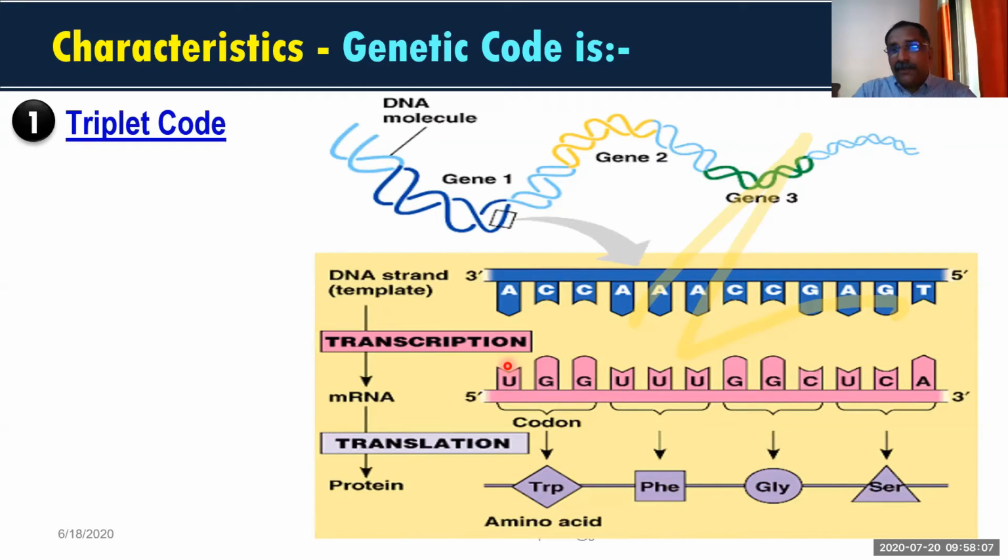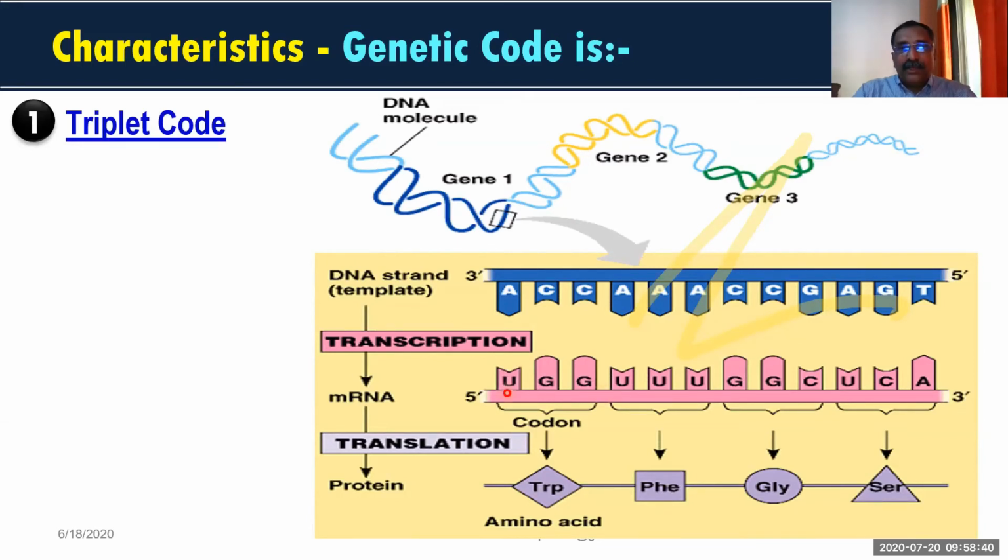So we have only 20 amino acids. That is why the least number we consider is 3 nitrogen bases. So remember, it is a triplet. Genetic code character number 1: the genetic code is triplet. That means there are 3 nitrogen bases, or we can say 3 nucleotides, because each nucleotide represents 1 nitrogen base. So 3 nitrogen bases or 3 nucleotides represent 1 codon.